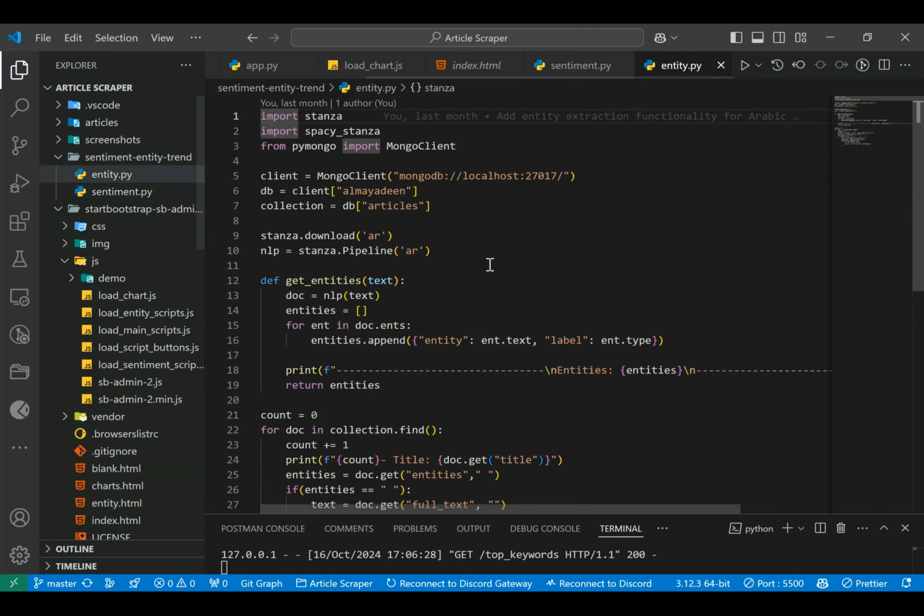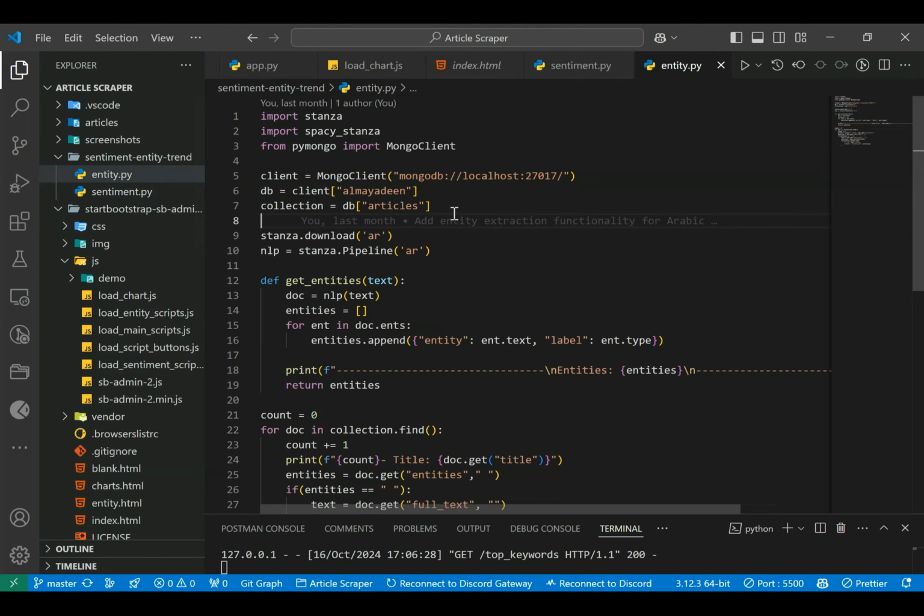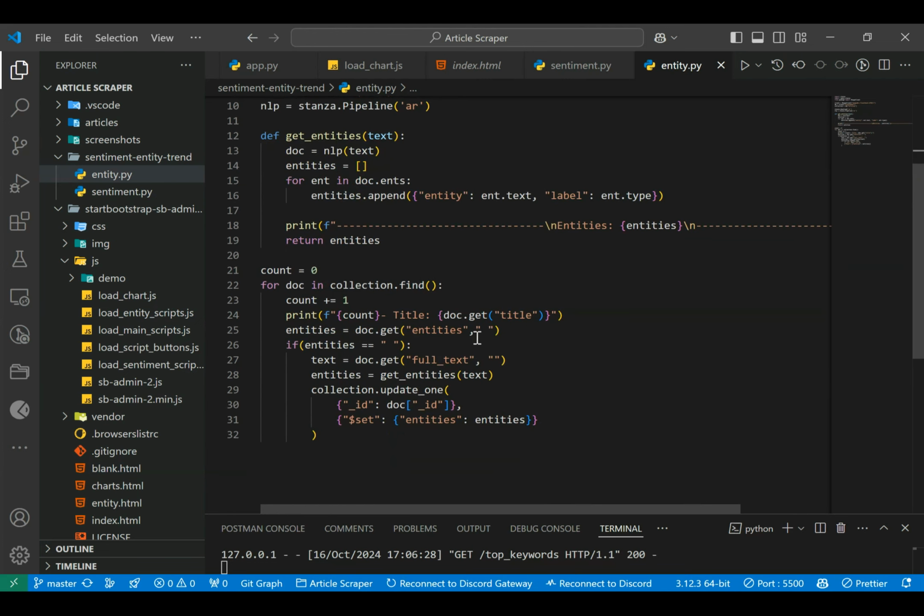Regarding the entity analysis, I used spaCy and Stanza to extract the entities also from the full text. Entities like the language used, or if any language is mentioned in the full text, the names of people, names of countries, organizations, and so on. And also I saved this in the MongoDB.